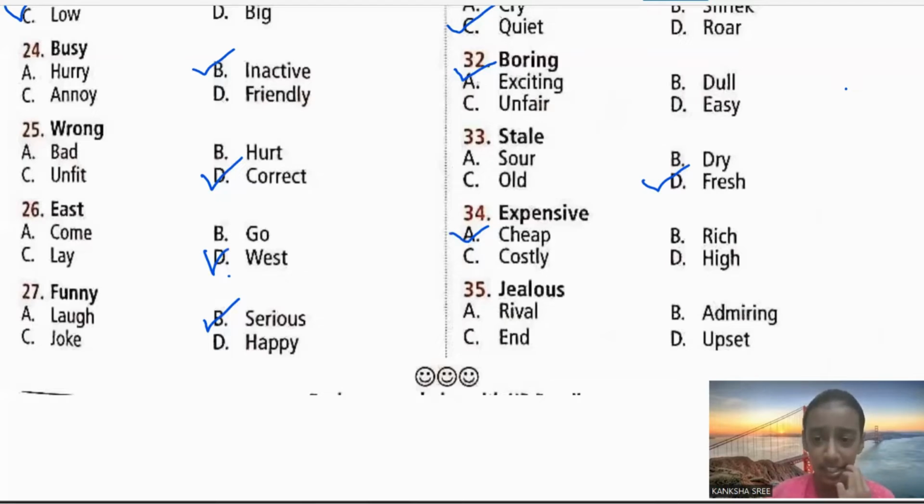Jealous. What is jealous, children? Feeling. Jealous is a feeling when others are getting developed. So what's the opposite of jealous? Feeling jealousy. What's the opposite of that? Admiring. You always need to admire instead of feeling jealousy. Yes. And finally, we are done with the chapter of words and their opposites.